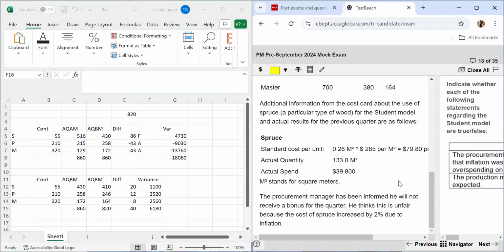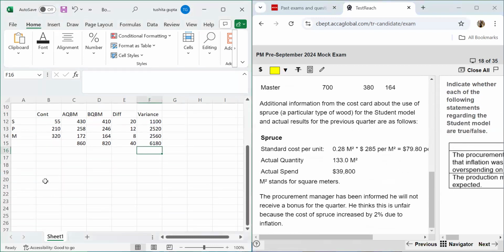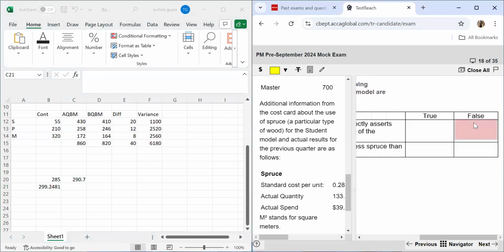Regarding Spruce, we are given the details over here. According to the standard, the cost should be $285 per meter square. Actually, let's see how much he has spent. He has spent 39,800 for 133. So that means per meter square, he spent 299. He's saying that the inflation was of 2%. So if I adjust it for 2% inflation, it should have been 290.7. But still this figure is a higher figure. That means he is not correct. Even after applying the inflation, still he has overspent. So this statement is false.